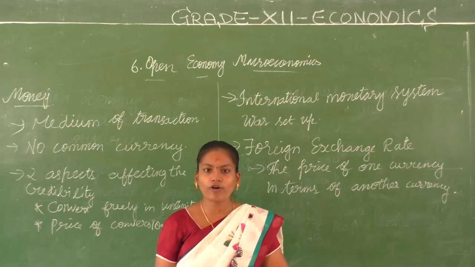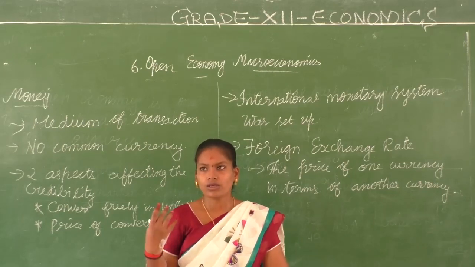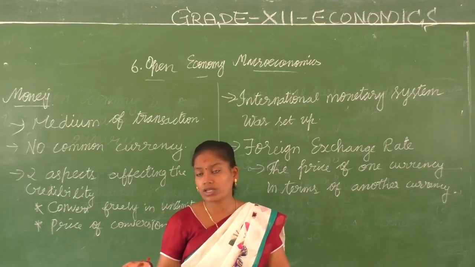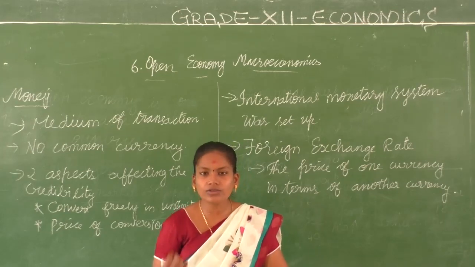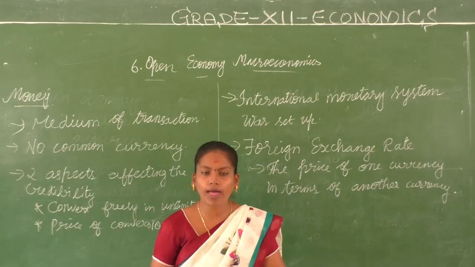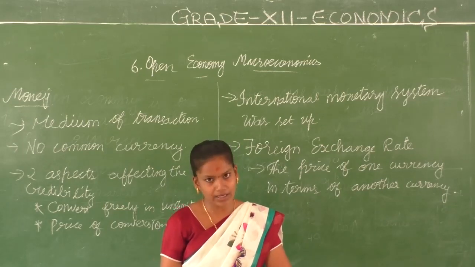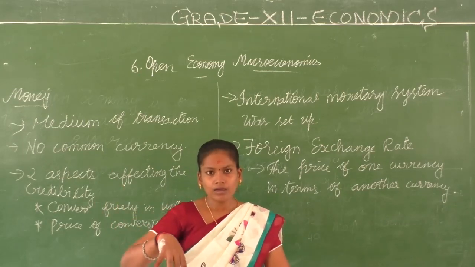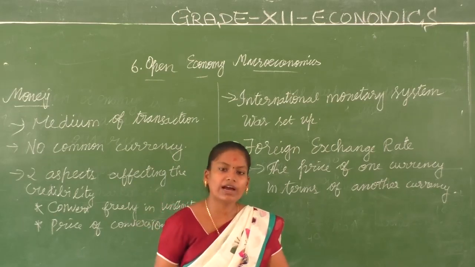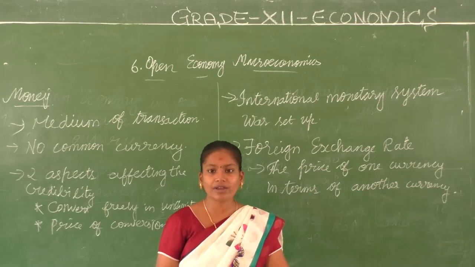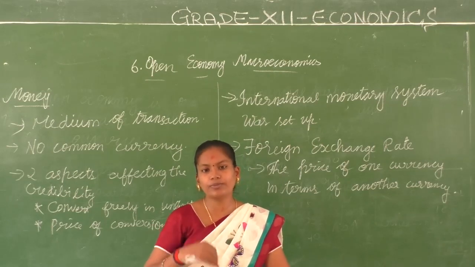So if you are going on a tour to Europe, you cannot take rupees there and spend. In the first place, you need to convert your rupee into euro and then you can use it for spending there. When you come back home, you have to exchange whatever euro you have into rupees to be able to use it.